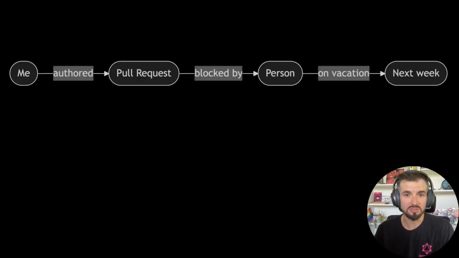"My" means the system has to know who I am. It needs a concept of identity. "Pull requests" means it has to know where that data lives and how a pull request is represented. "Blocked by" is a relationship. The pull request is connected to another person. "Someone" means that person. Could be me, could be someone else, and they have to exist as an entity outside GitHub because "on vacation" is a state that GitHub can't reliably answer. That data comes from an HR system or maybe a calendar. And "next week" means the system has to apply a time constraint to all of this.